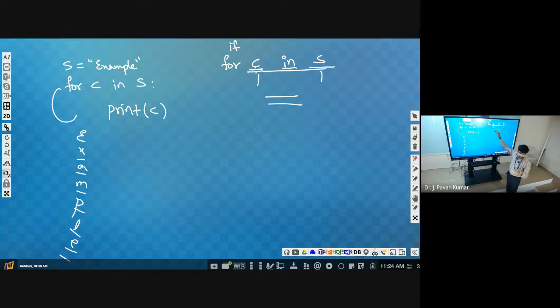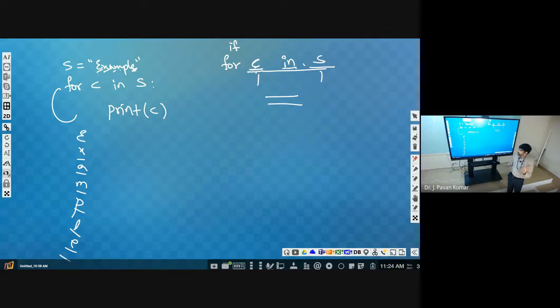Here we are not checking whether C is a member of S or not. For every C in S, we are checking whether there exists a member. There exists a member E, then a member X, then A, M, P, L, then a member E. After that, there is no member in the string, so this for loop will be terminated.